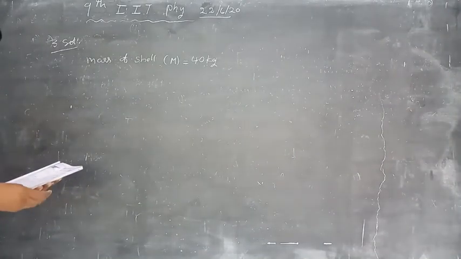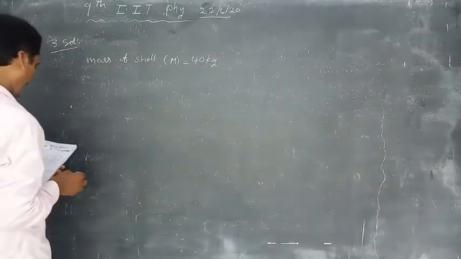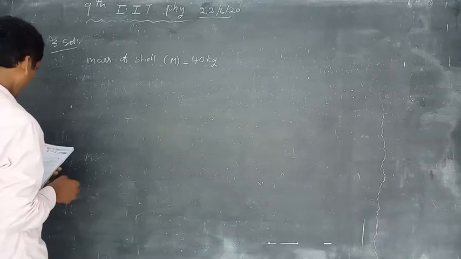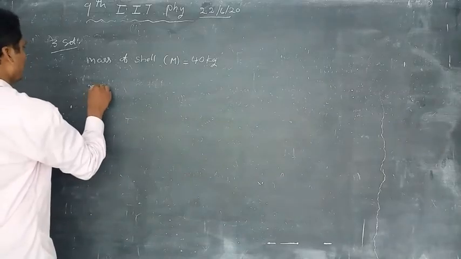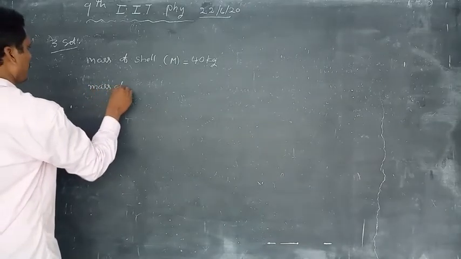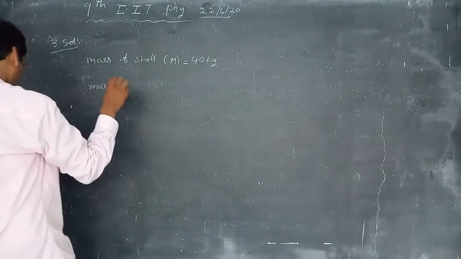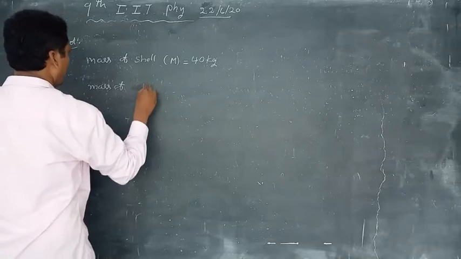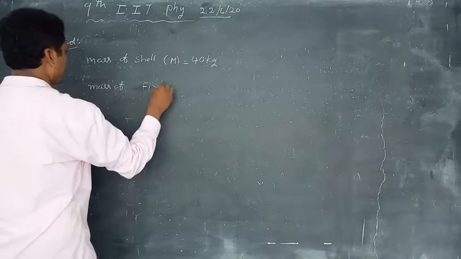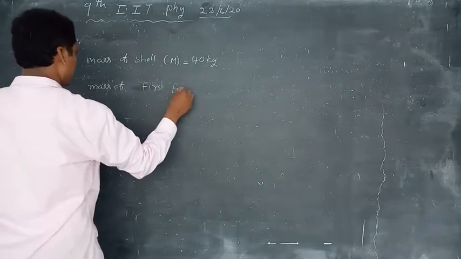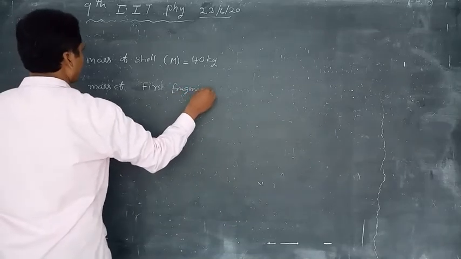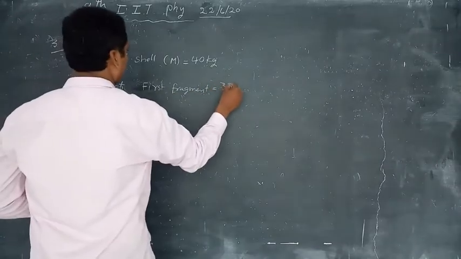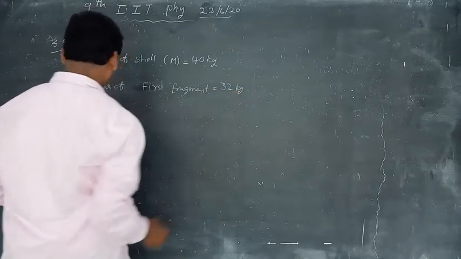Next, the shell explodes into two pieces. Mass of first fragment is 32 kg.